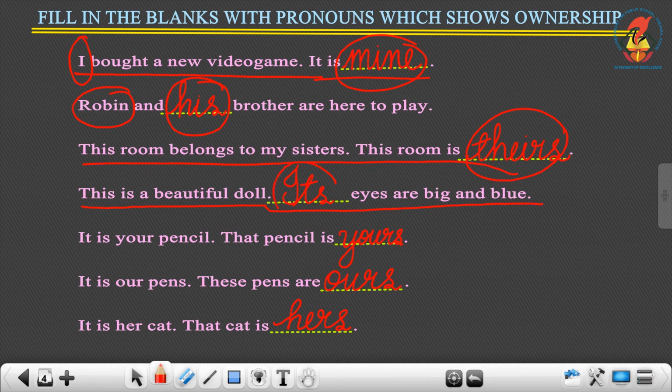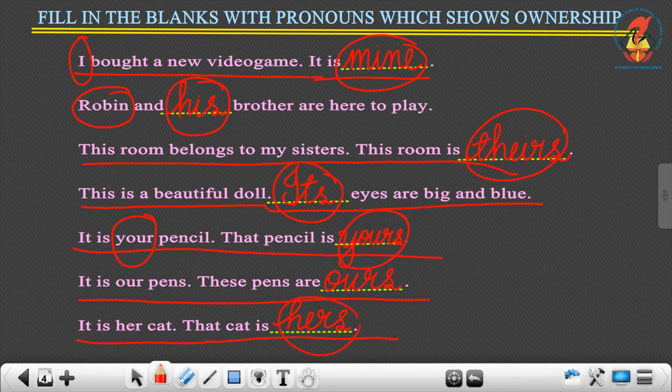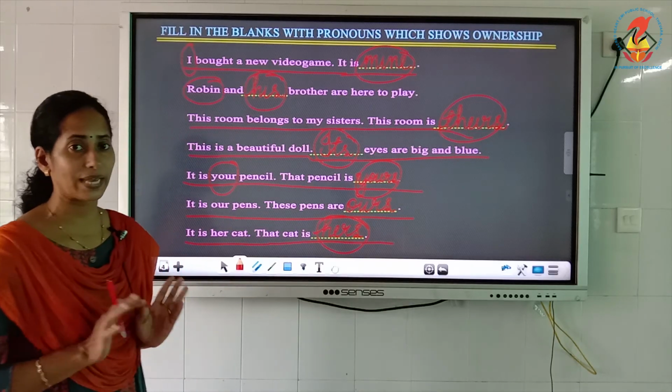Here its remains the same in both. Again, it is your pencil. That pencil is yours. Here your becomes yours. And again, it is our pens. These pens are ours. It is our pen. So ours. It is her cat. That cat is hers. Here her becomes hers.